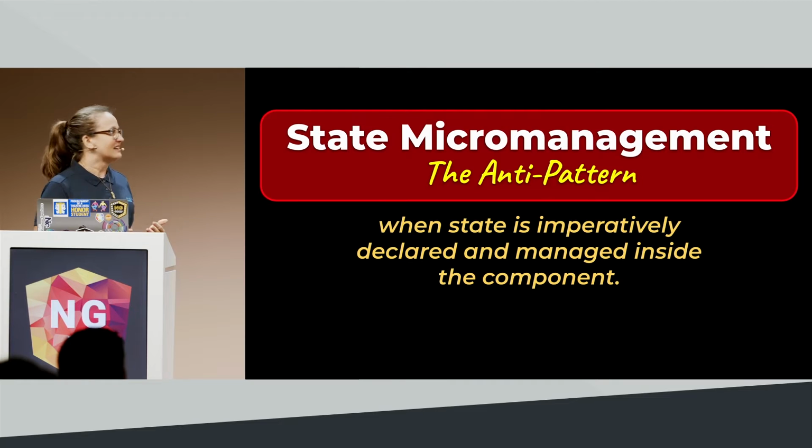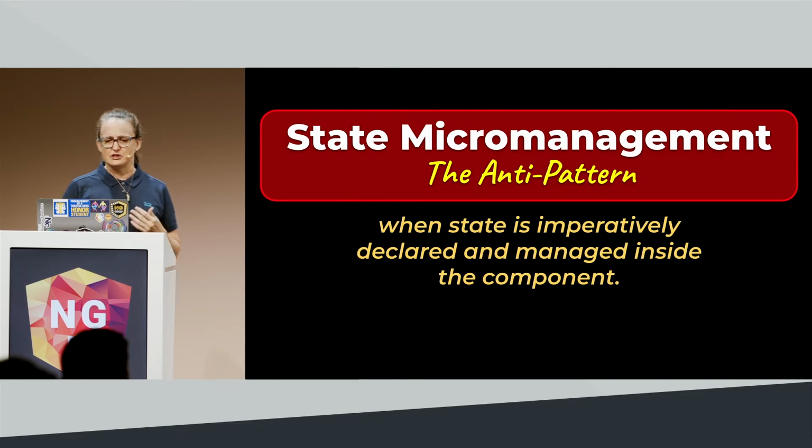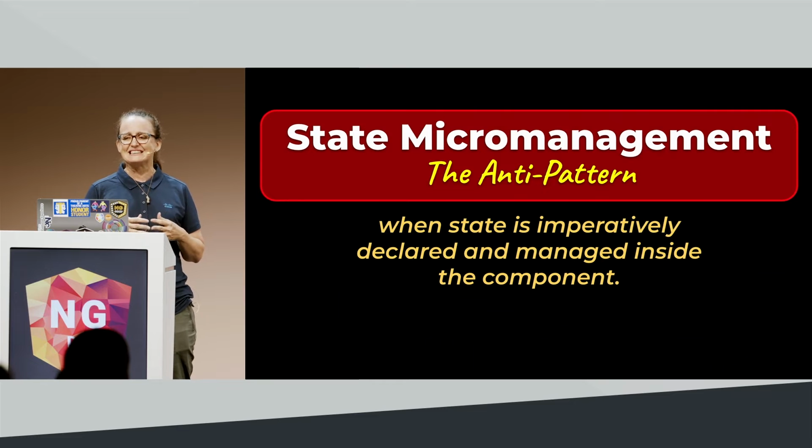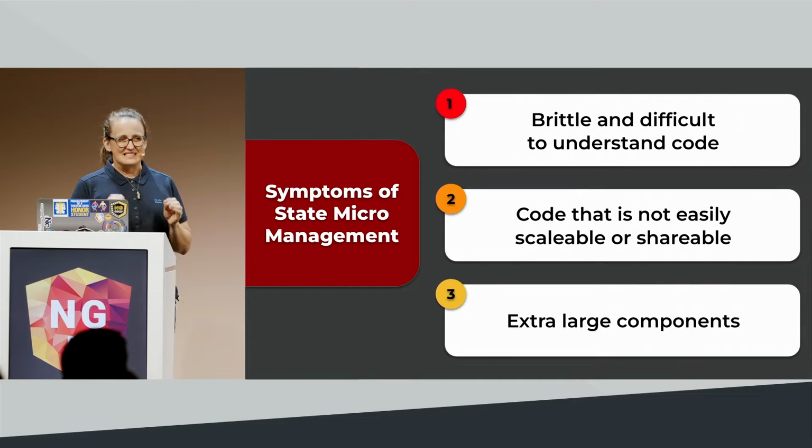So to get started, let's talk about what this state micromanagement is. I'm calling it an anti-pattern, and a dictionary-type definition would be when state is imperatively declared and managed inside a component. The symptoms of this are brittle and difficult to understand code. If you have a component where, when you get a bug ticket filed on it, you're not really sure if fixing the bug is just going to introduce a new bug, those are the components I'm talking about.